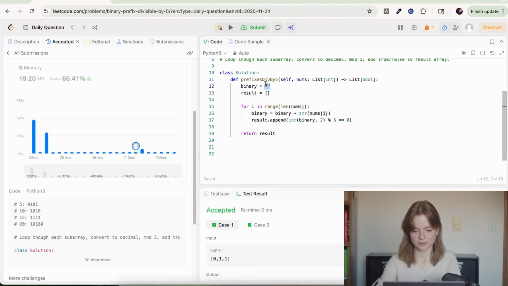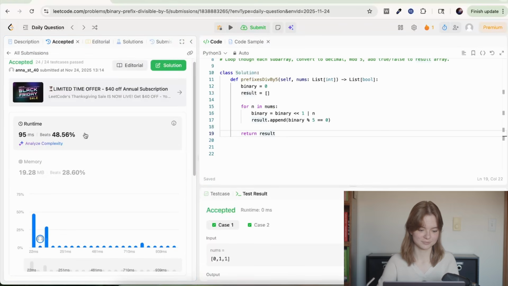Okay, let's try it. The binary, we're just going to say it's a 0 for now, and result. And for each one, we don't even need that. Oh yeah, we didn't need that in the first place because we just append. We don't need to have the index. Okay. For n in nums, we want to shift in. It's shift it down 1 and bitwise OR the new number because we want to add it at the very end. So we shift it over 1 to the left and then stick in that last num, because n is only ever going to be 0 or 1. So we either stick in nothing or we stick in a 1. And then we don't need to convert that. We just do that.